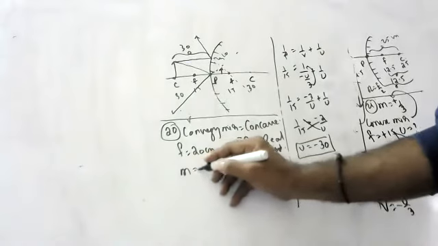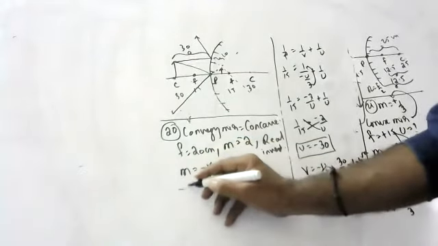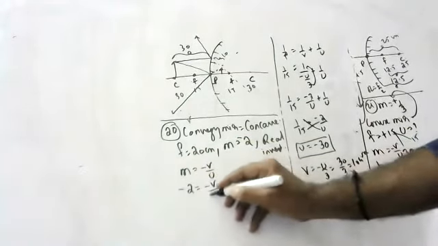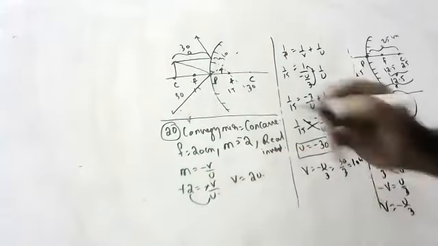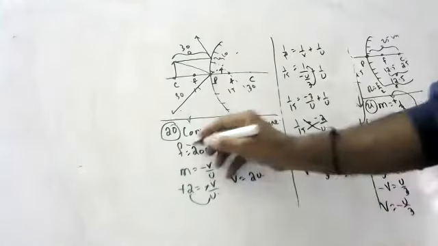So magnification is equal to minus V by U. Minus 2 is equal to minus V by U. Okay, this cancels. V is equal to 2U. So this is also minus.